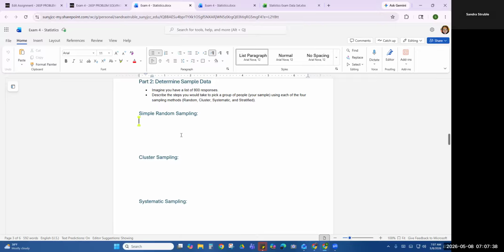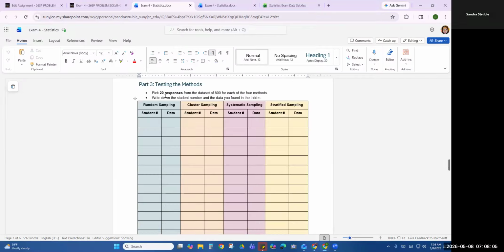What you write here, and I want you to type on this. I don't want you to do this on your own paper or anything. I want you to type this. I want it to be easy for me to read. I want you to type what you would do to create a simple random sample from these 800 responses. Okay. You're going to want to be able to choose, I think it's 20 for each one. Let me come down here and find out. Yep, you're going to need to be able to choose 20 responses in total.